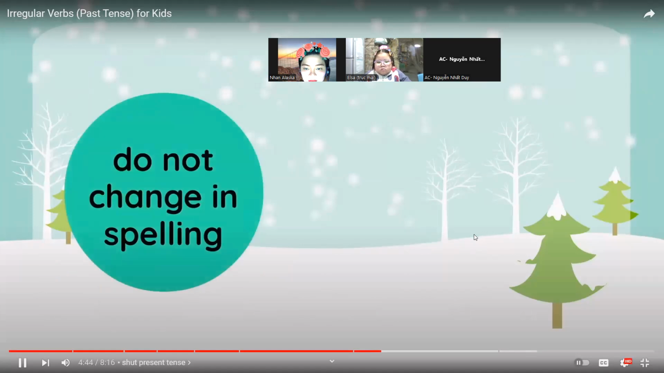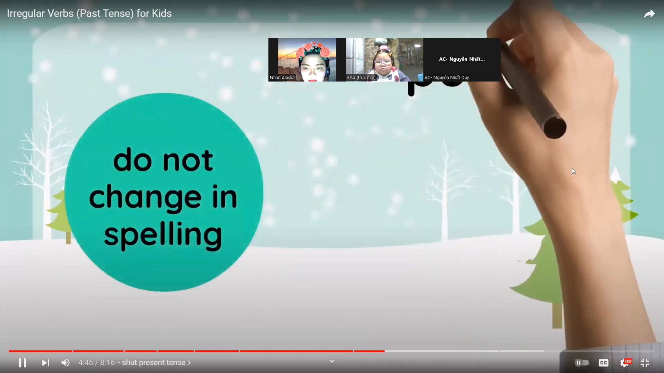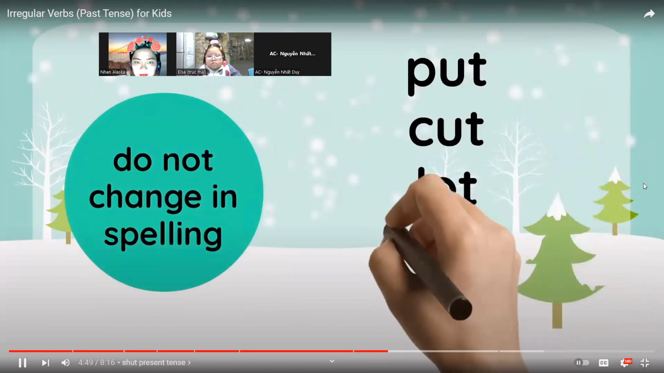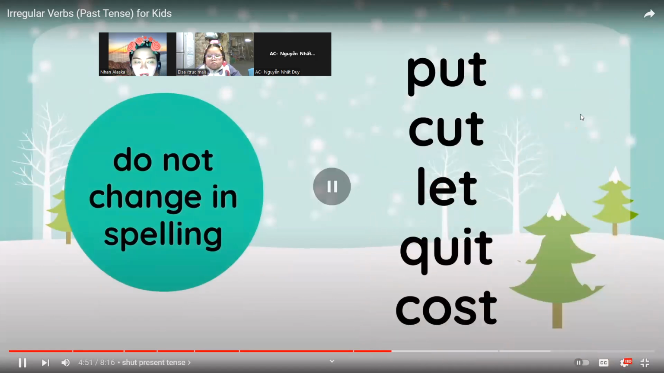Here are some examples of those irregular verbs. Put, cut, let, quit, cost. All of them don't change in spelling, either in the present or the past simple. Elsa, what are those words again? Can you read for me? Put, cut, let, quit, cost. All right. All of them don't change.